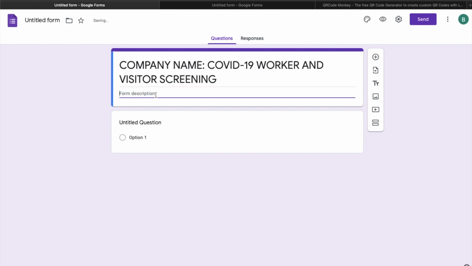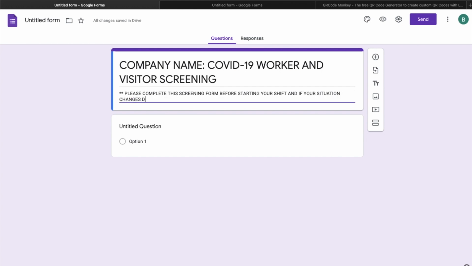In the form description, something that we have stated in the firm that I work for is, please complete this screening form before starting your shift, and if your situation changes during your shift, update it.